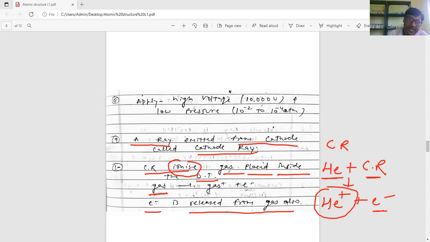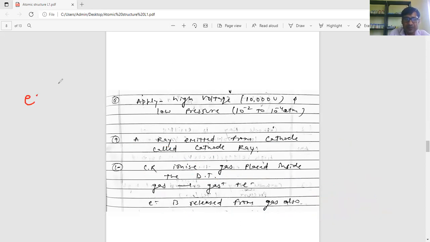It is found that electrons are emitted in two ways. First, in the initial stage, electrons are emitted from the cathode. But after this, electrons are also released from the gas placed inside the discharge tube. So there are two sources of electron or cathode ray.